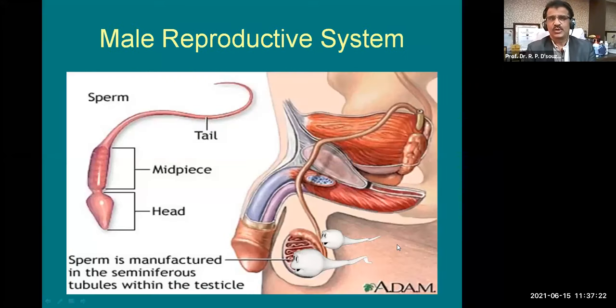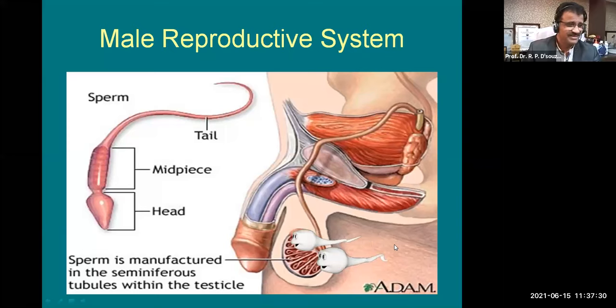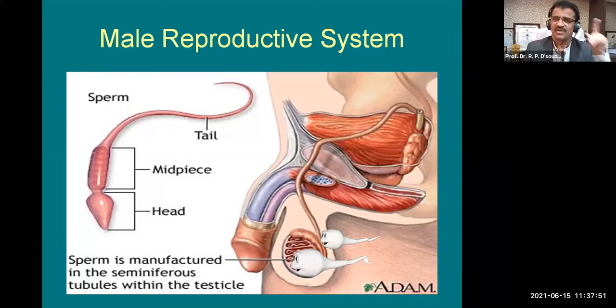Okay, well, now I'm showing you an image of the male reproductive system. Now this becomes very simple to understand. Sometimes we have to teach elder students like you like students of first standard also. I find it very interesting to teach students, because even if you have read it 100 times, during the time of examination or especially during viva, I have seen a lot of students make a mistake.